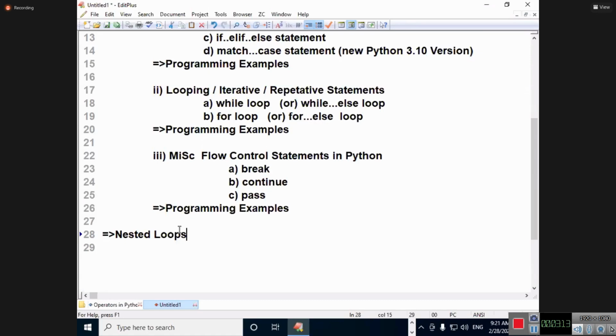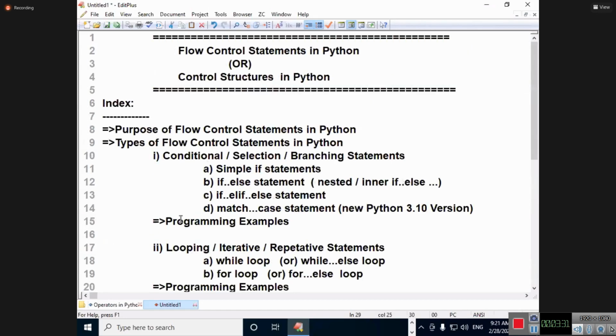Two things are there, so four combinations will come. The nested loops concept I will explain, followed by programming examples. This is the agenda of my flow control statements in Python.